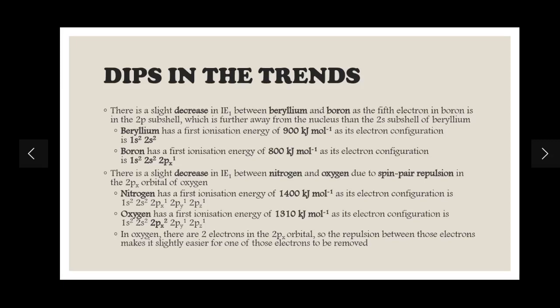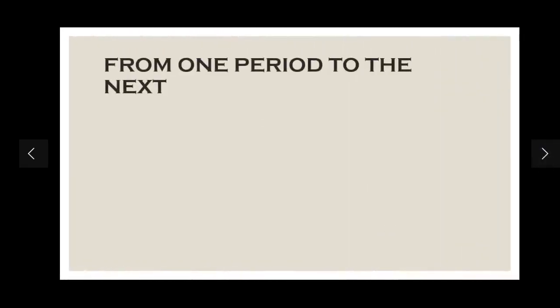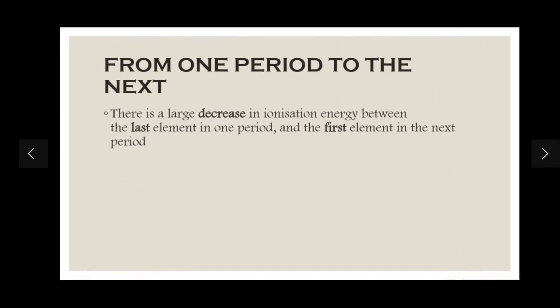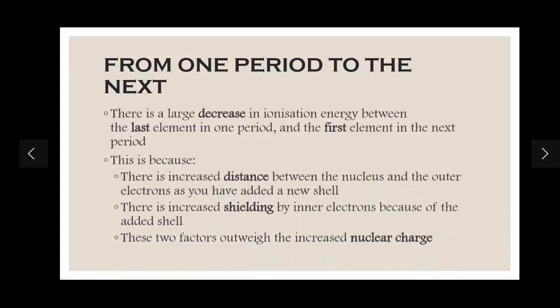Got it. Next thing: from one period to the next. Now there's a large decrease in IE between the last element in one period and the first element in the next period. This is because as you go from the last element in one period to the first element of the successive period, you will see a drastic change in characteristics. What is happening? There is increased distance, because you are adding a shell, so there is increased atomic radius.